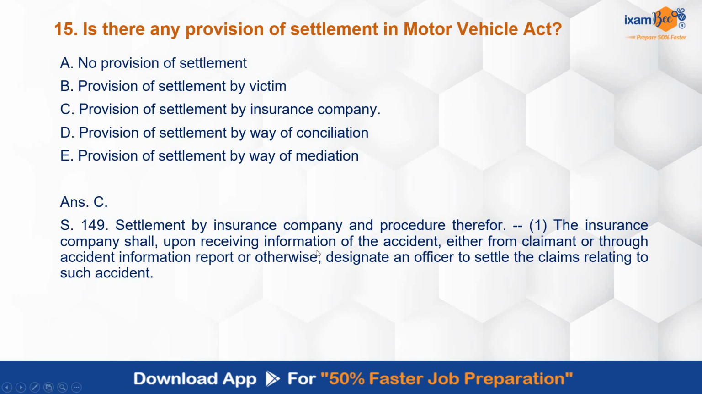Insurance company shall, upon receiving information of the accident, either from the claimant or through accident information report or otherwise, designate an officer to settle the claims relating to such an accident. So the correct answer is C. Provision of settlement by the insurance company.